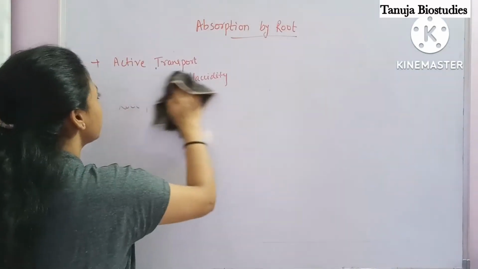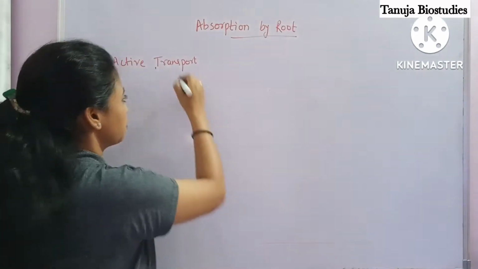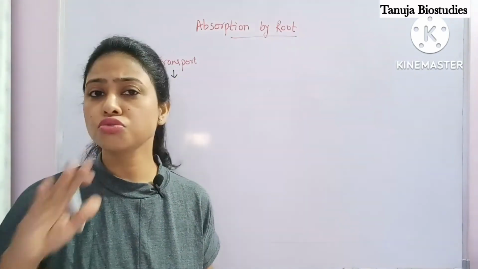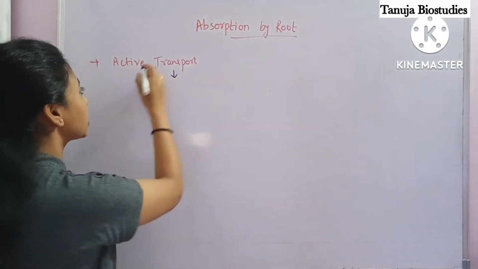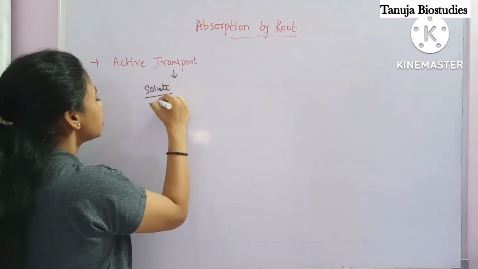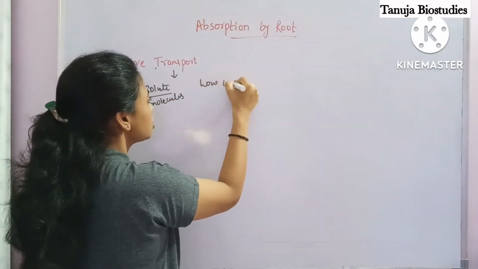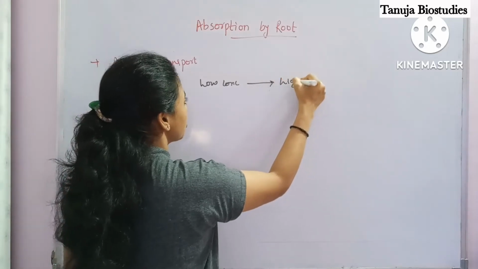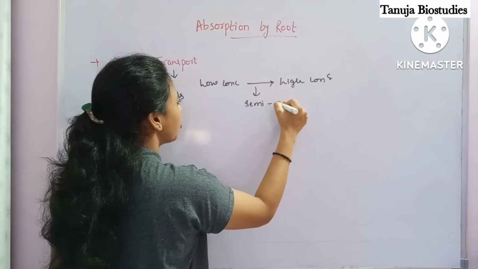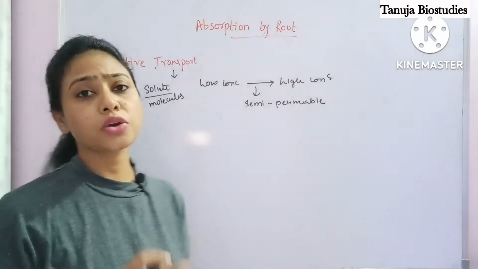First of all, I am taking active transport. Now what do you mean by active transport? As I told you, molecules always move from high concentration to low concentration. But in case of active transport, the solute particles, or you can say molecules, move from low concentration to high concentration through a semi-permeable membrane.